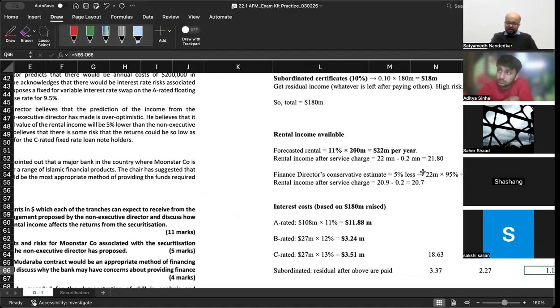The finance director, non-executive director said 11% rental income on 200 million, which is 22 million. This person thinks it will be 5% less, so that will be 20.9 million. So after deducting service charge, how much will be the amount? The amount will be 20.7 million.